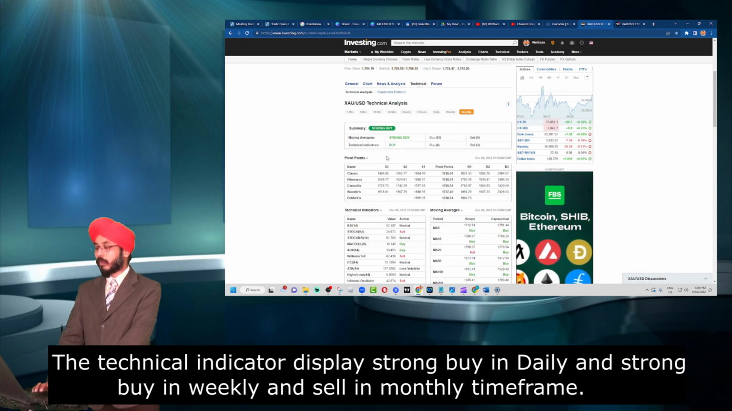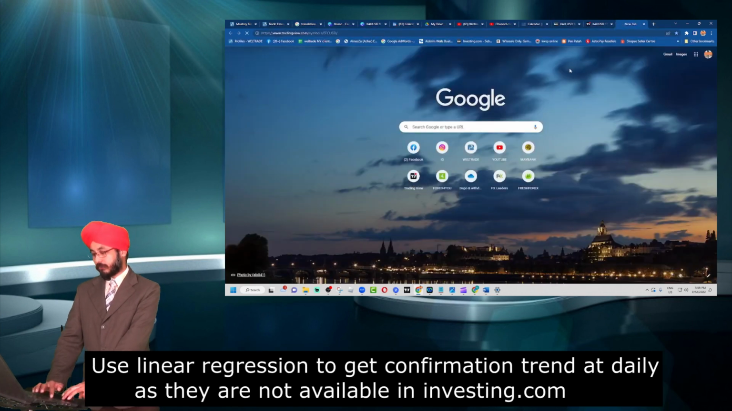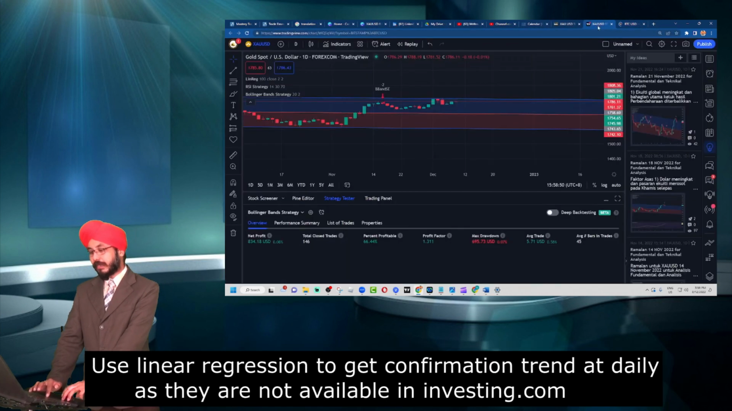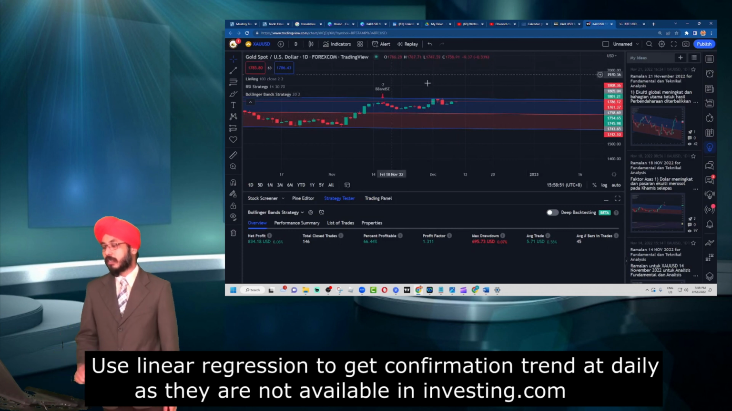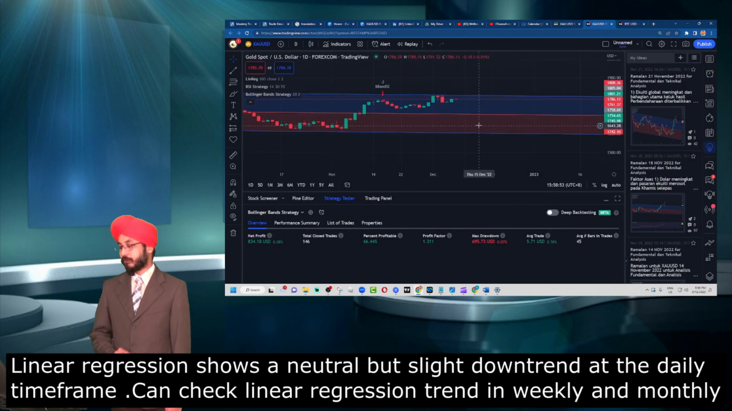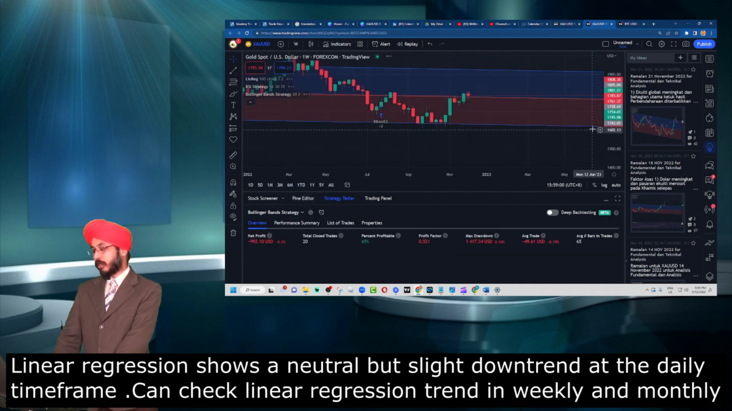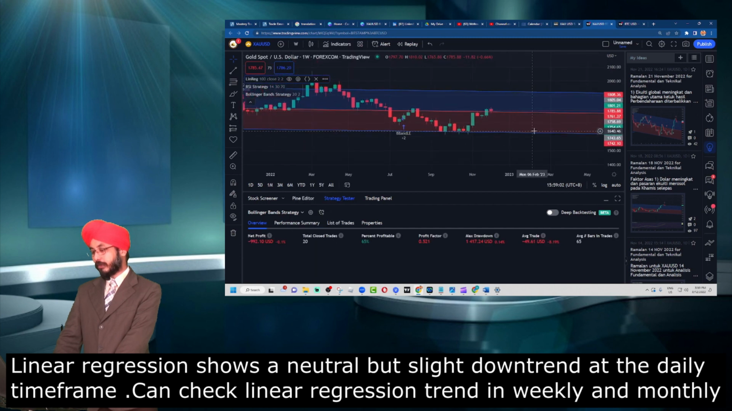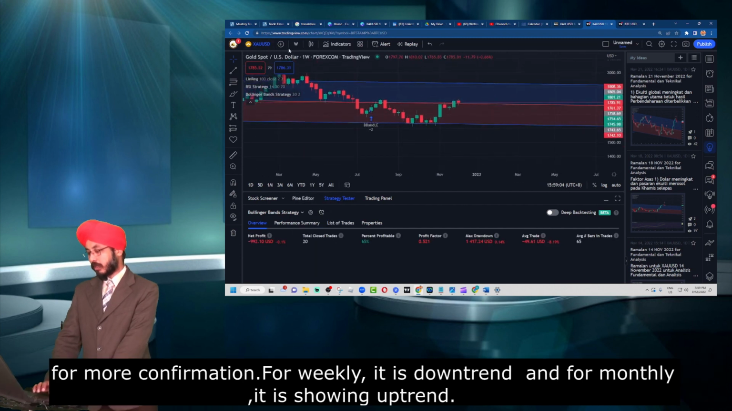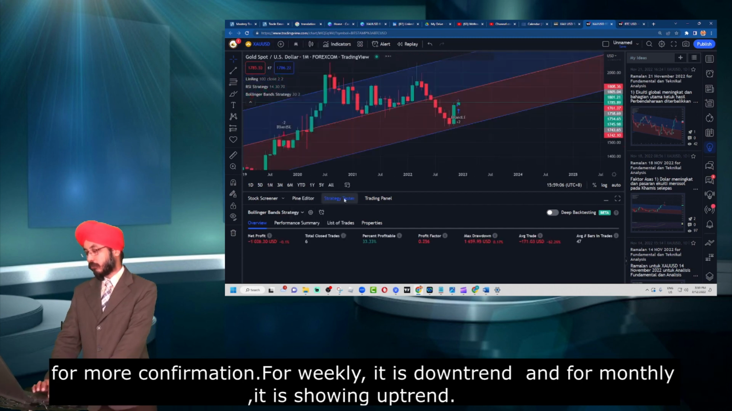a sell. What we could do in this case is use another indicator, which is known as the linear regression. As we are able to see at the daily, our linear regression is a slight downtrend. And if we look at our weekly, our linear regression is also a slight downtrend, and our monthly is more towards the uptrend.